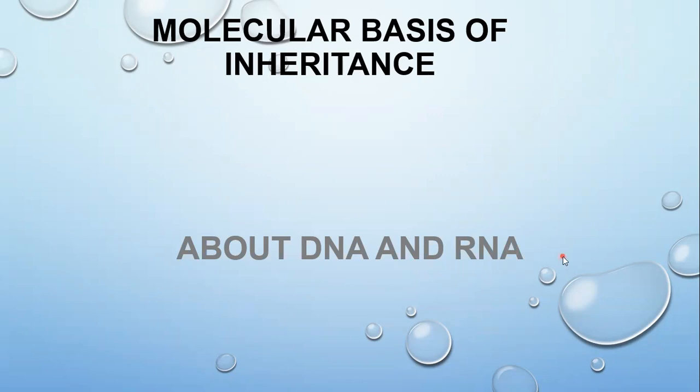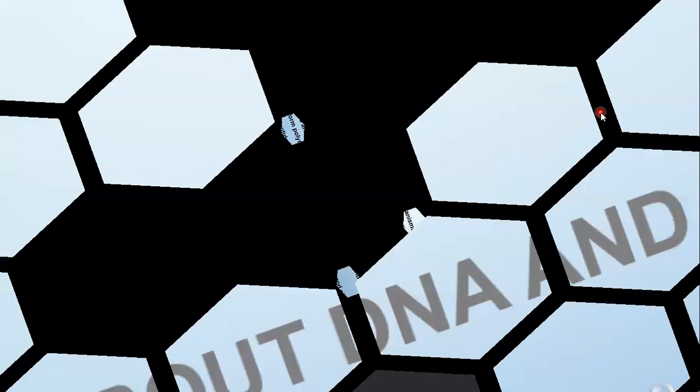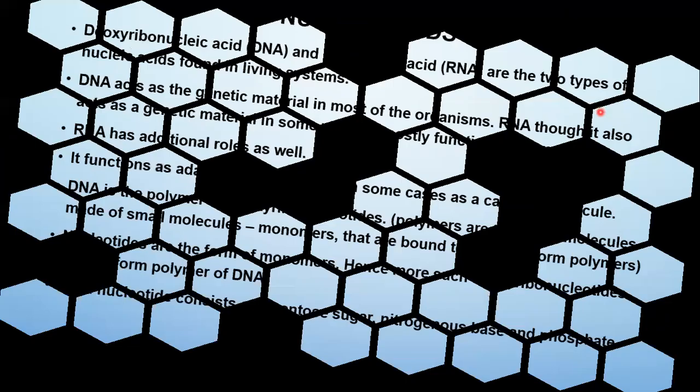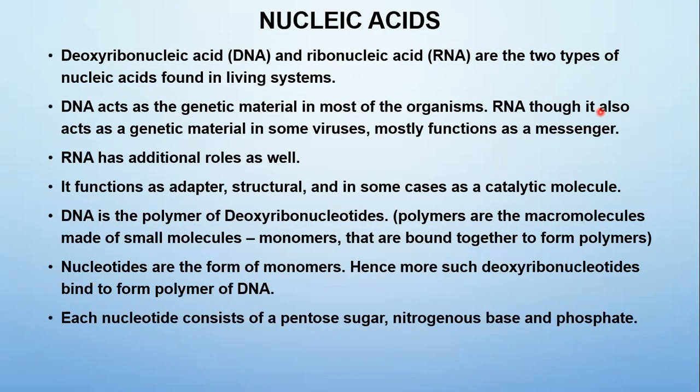So these two molecules, DNA and RNA, are basically nucleic acids. DNA is deoxyribonucleic acid and RNA is ribonucleic acid. They are the two types of nucleic acid found in all living systems.